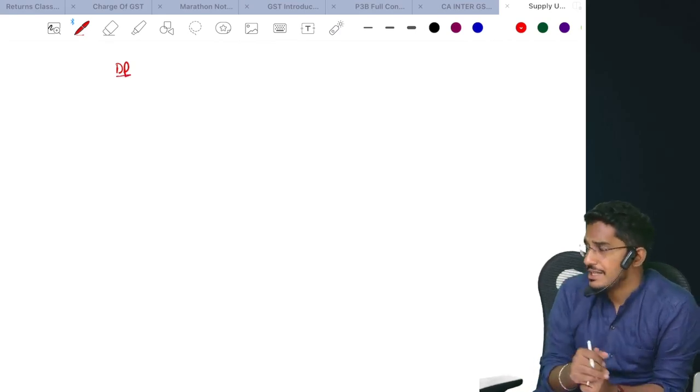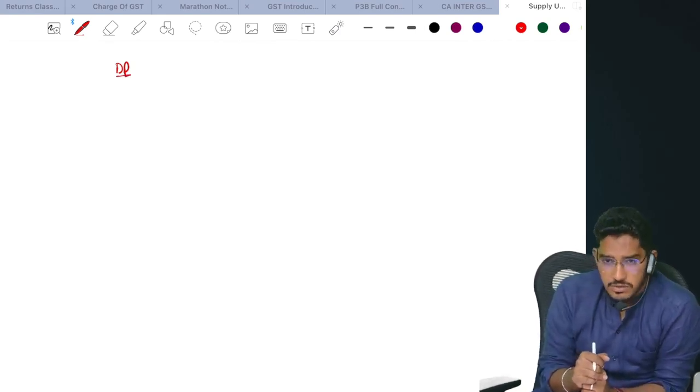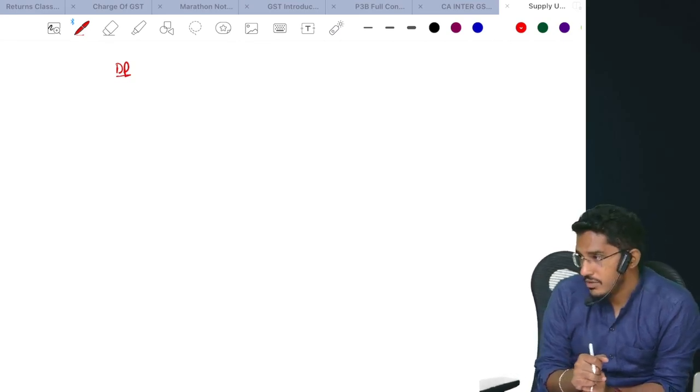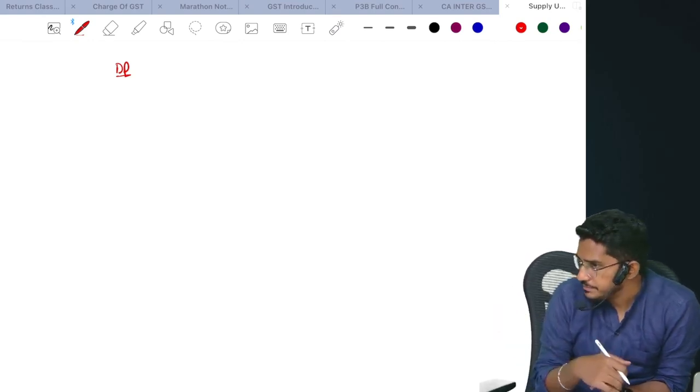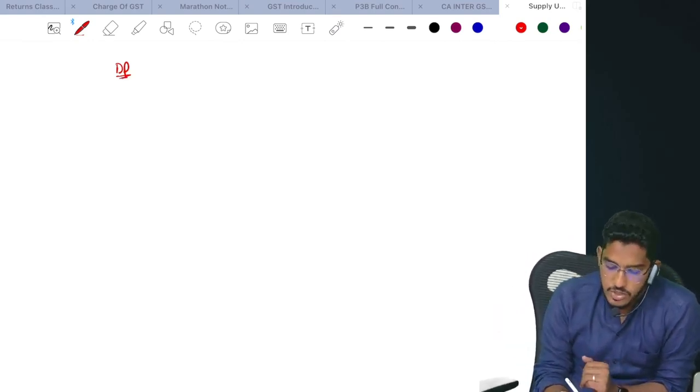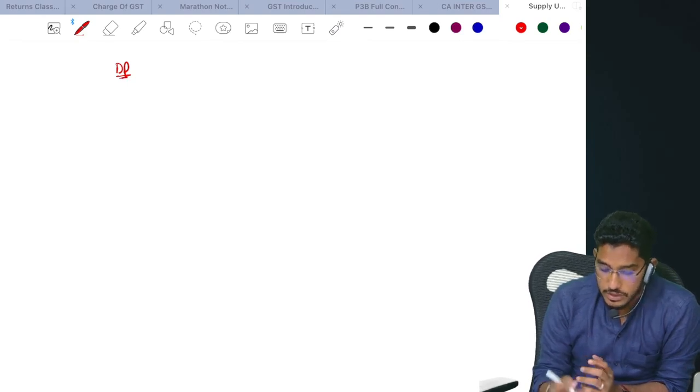At various chapters, at various instances, we are going to come across this phrase. Now we will try to understand it in an in-depth manner, so later when we come across this, we will not have any trouble. Clear? So what is this distinct person?